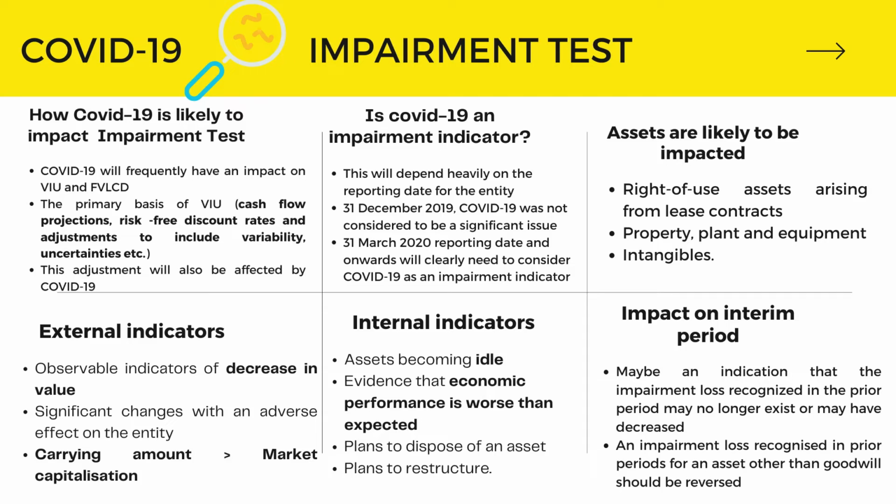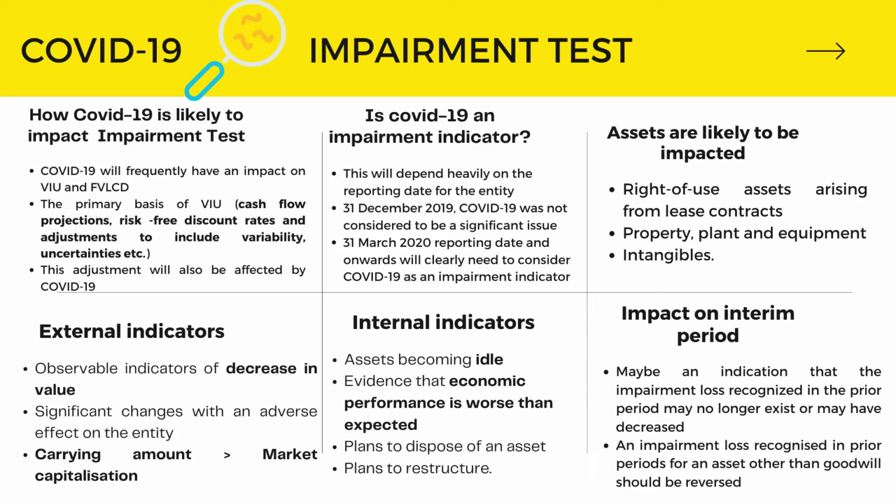For the next question, is COVID-19 an impairment indicator? Okay, it depends heavily on the dates of the reporting. On 31 December and below, COVID-19 was not considered to be a significant issue. But on 31 March 2020 and above, COVID-19 clearly needs to be considered as an impairment indicator. Okay, third question is, what assets are likely to be impacted? Well, long-lived assets are likely to be impacted. This includes right of use assets arising from lease contracts, property, plant and equipment, and intangibles.